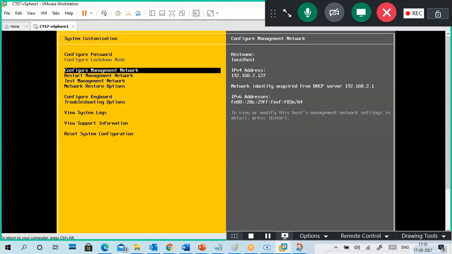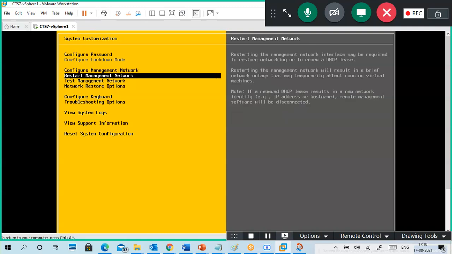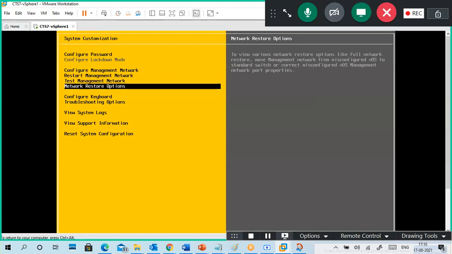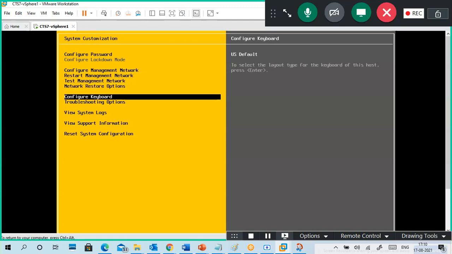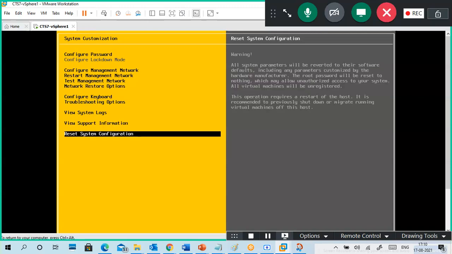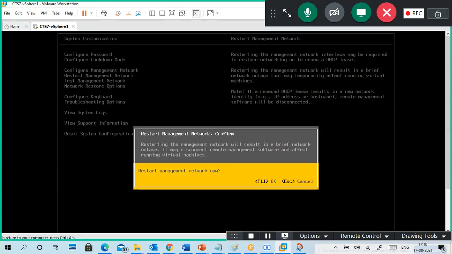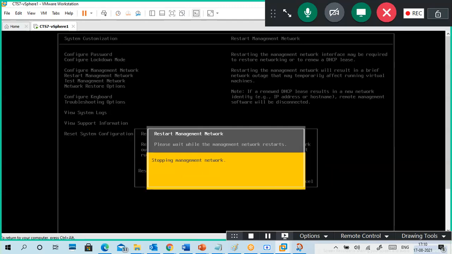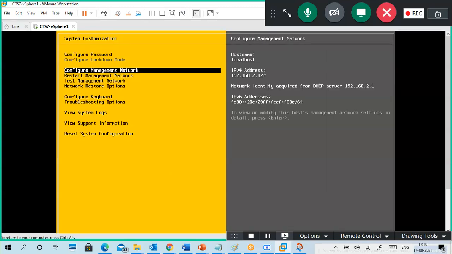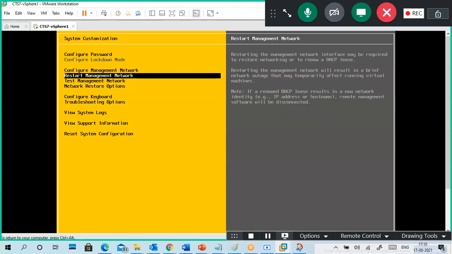By default, a single adapter is there, the starting adapter only. If you restart network management, maybe it will sense other kinds of stuff. So I will go to restart network management, just F11. The new network adapters are not showing, so it's okay. Still it is showing the same options only.